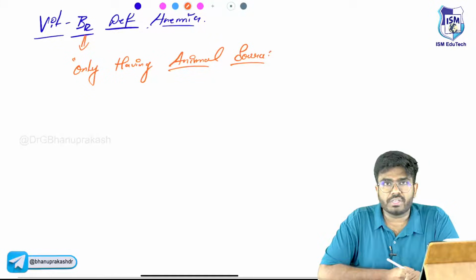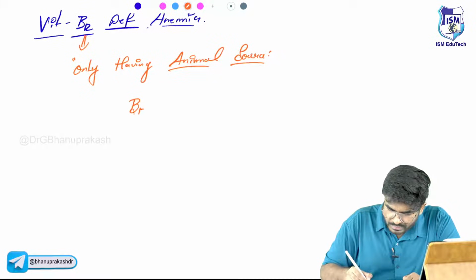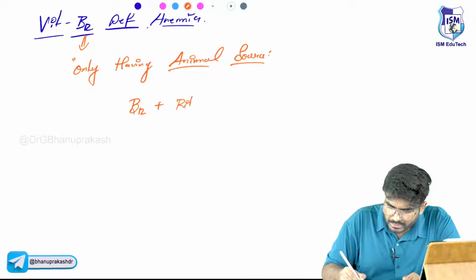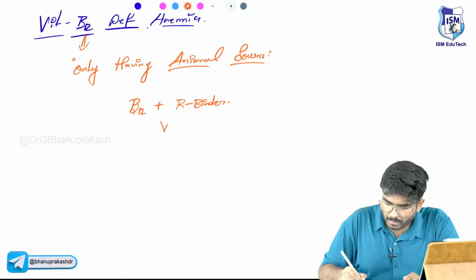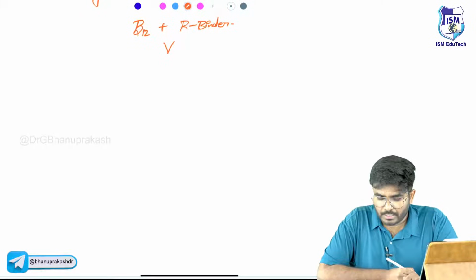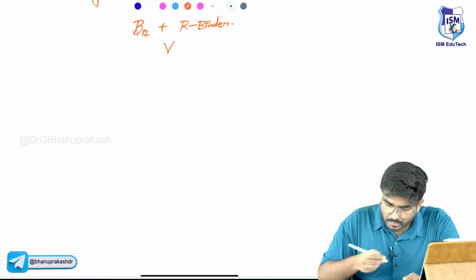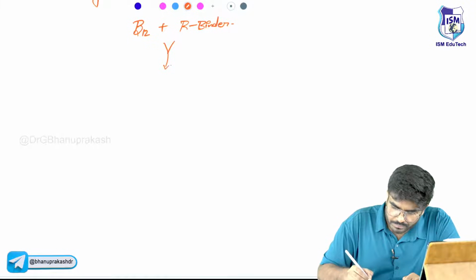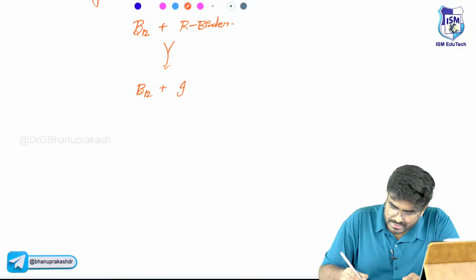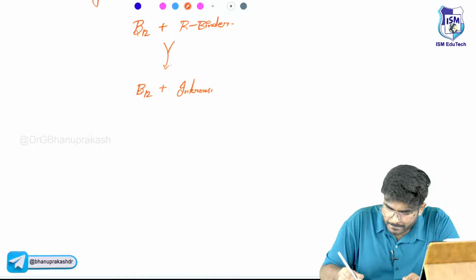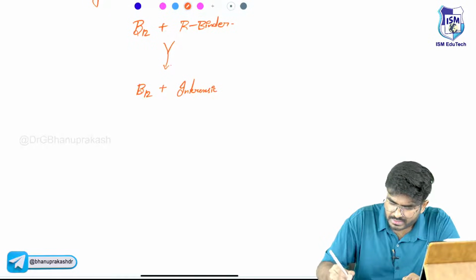The point which I want you to know is, once you take vitamin B12, it is going to bind with R binder in the saliva. Now this vitamin B12 R binder complex is going to come into your stomach, and from the stomach it goes to the duodenum. In the duodenum, the vitamin B12 is going to bind with intrinsic factor, not acid, intrinsic factor.